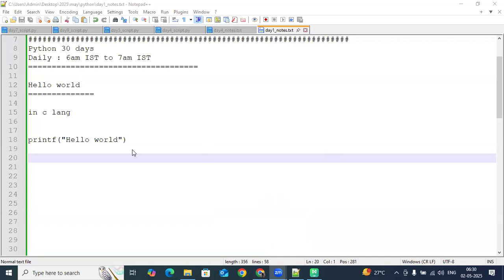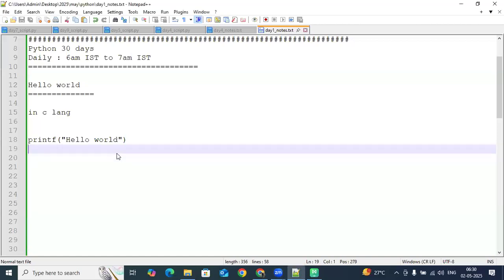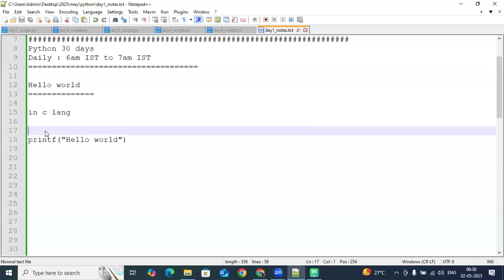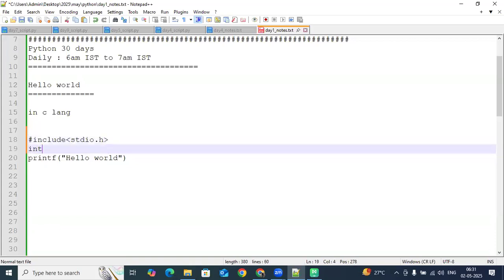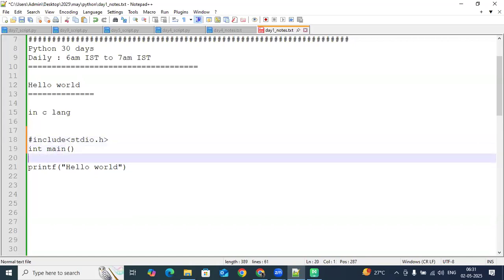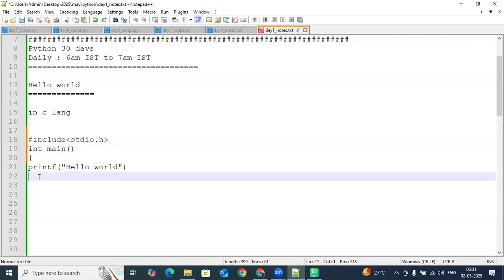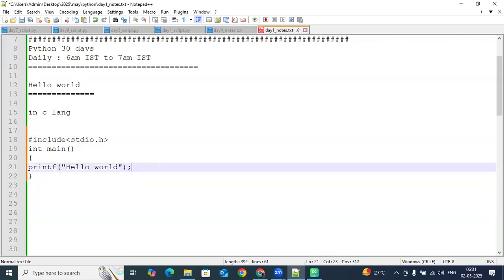So if you want to write just a hello world program in C language, the minimum lines are hash include stdio.h, the standard input output header file, then a main function, and then the body of the program. This is how we write generally.